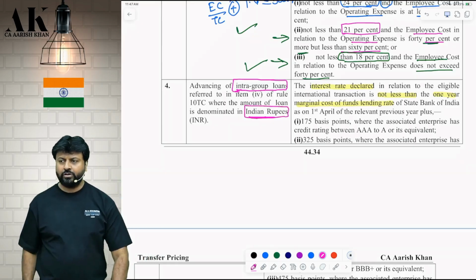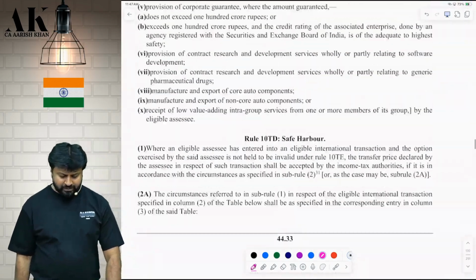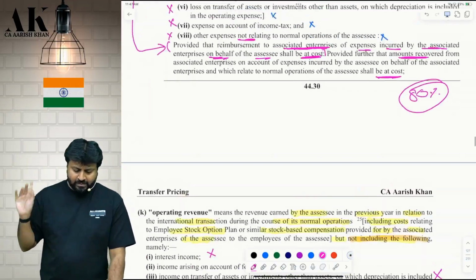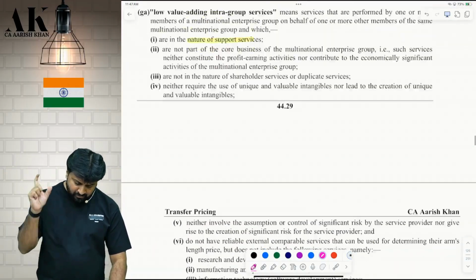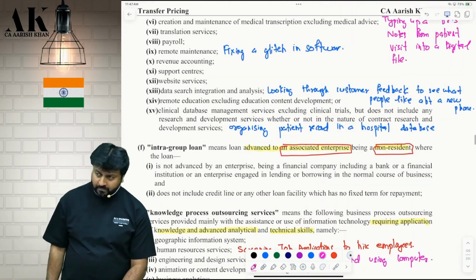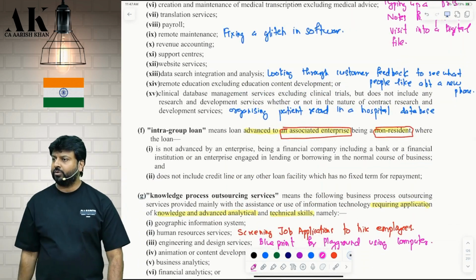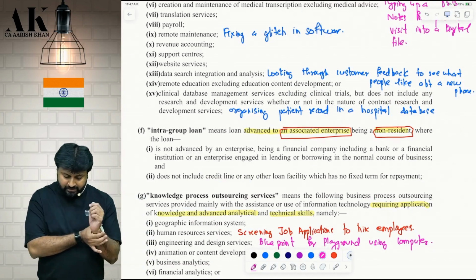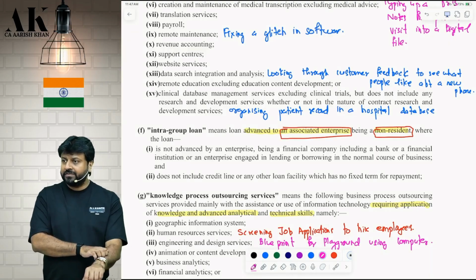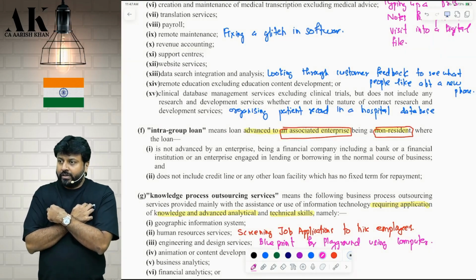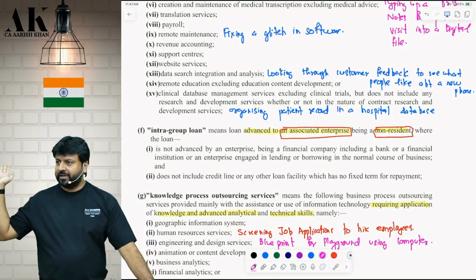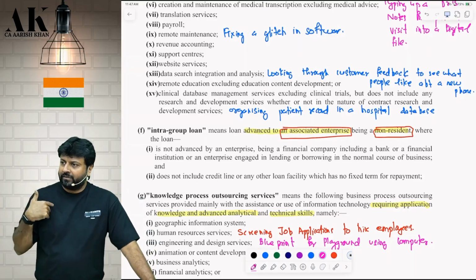First of all, we need to know the definition of what is intra-group loan. Now, this definition is very important for exam. They used to test this definition in the exam because it was a smaller one. It was not a very technical one for you to understand as a commerce background student. This definition contains commercial terms, commerce related terms, not science related terms.